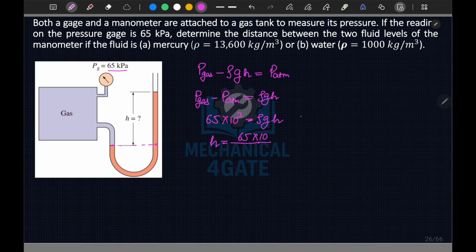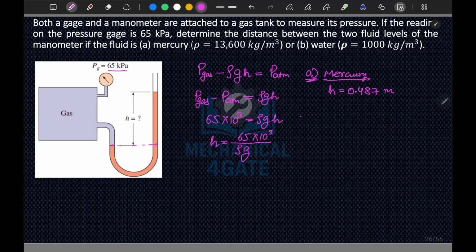is equal to 65 into 10 power 3 divided by rho g. First, in case of mercury, your rho is 13600. So if I calculate this, 65,000 divided by g, that is 9.81, divided by the density of mercury, that is 13600, this comes out to be H is equal to 487 meter.